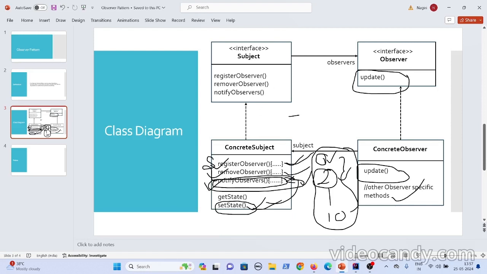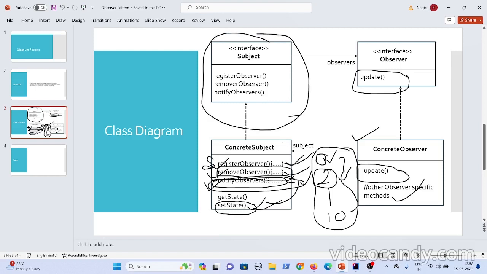Now an observer came and they are interested in the state and they got registered. After some time they feel that this is not providing much information and it's not of use to me. Observer might think that, so they don't want to receive these notifications. What they can do is simply invoke this remove observer method. When they invoke it, this particular concrete observer is removed from the observer list of this subject, and later on it will not get any notifications.